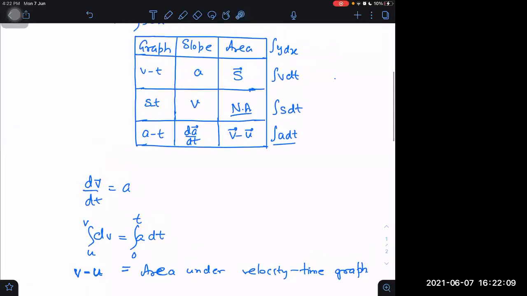You may think, Sir, why is this somewhat different? Actually, we can think it is also a change. It is change in position, and change in position itself is called displacement. So we can just write it as S. But there is no such name for this change in velocity, so we have to write it as change in velocity only, nothing else. Is that clear?